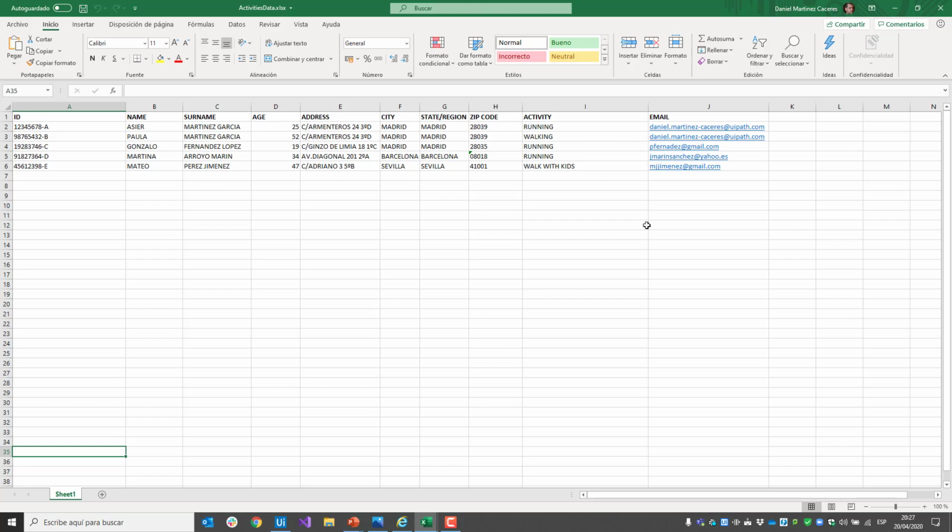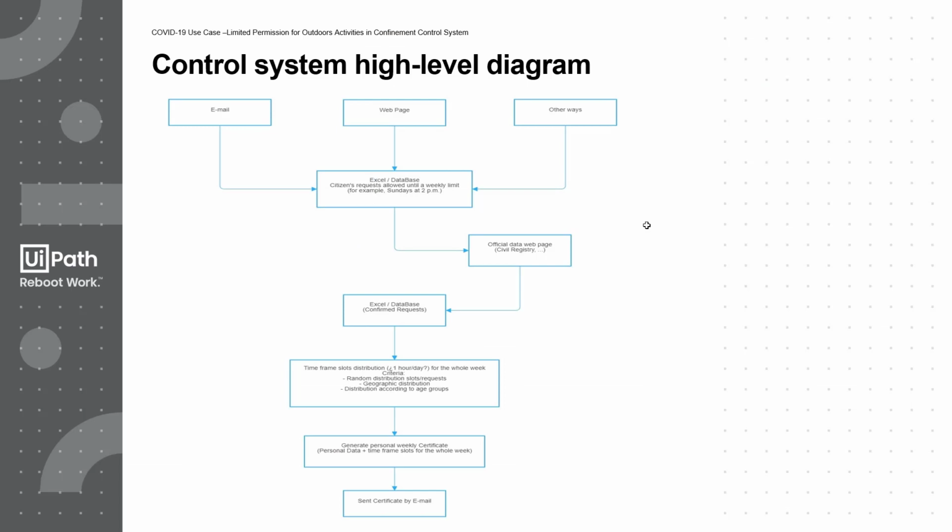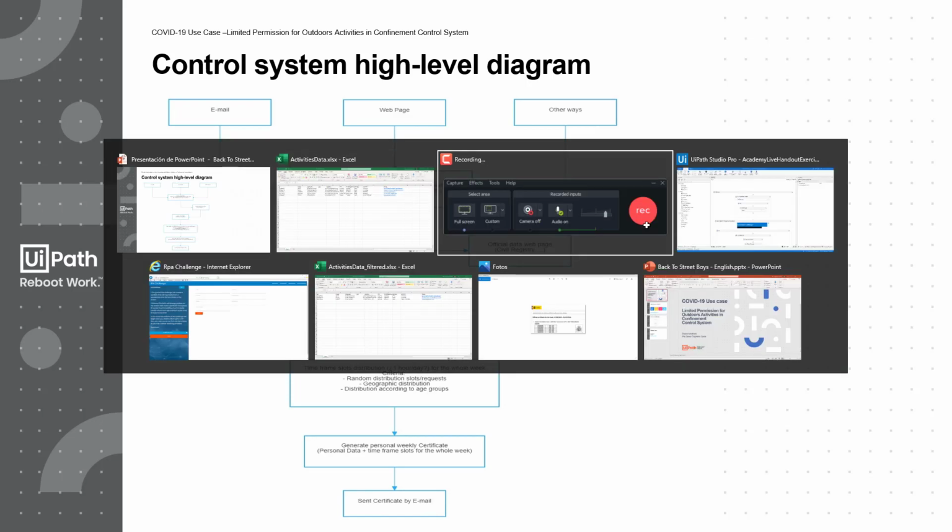However, the data for the request could be the most appropriate for the competent authorities' purposes. The next step in the process will consist in filtering all the requests to reject the ones that don't accomplish the established criteria. To do that, UiPath robots could insert the request data in the corresponding official system, for example, civil registries or another ad hoc application, to decide which requests have the right to receive the corresponding certificate.